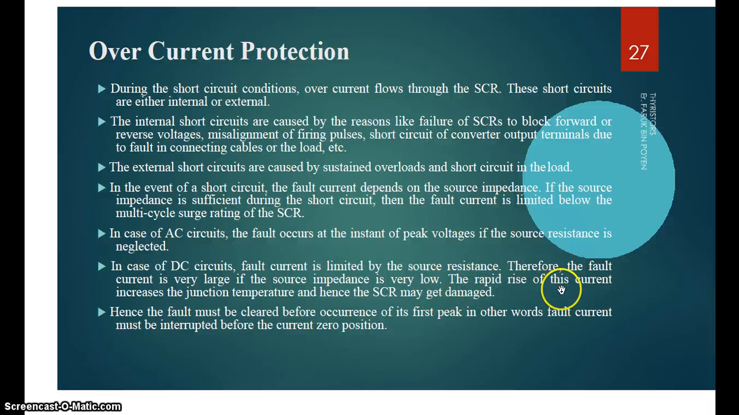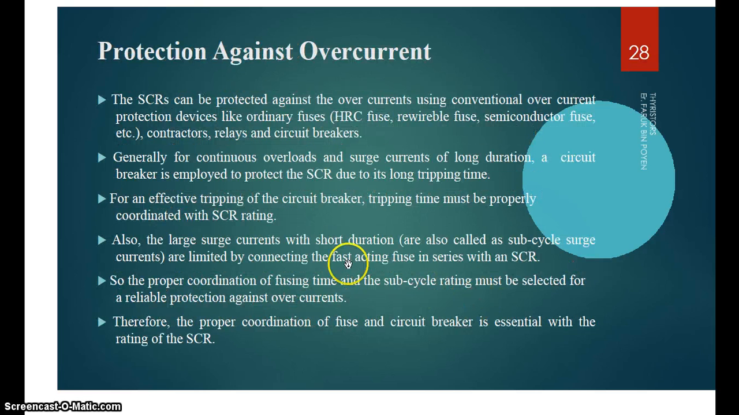The rapid rise of this current increases the junction temperature and hence the SCR may get damaged. Hence, the fault must be cleared before the occurrence of its first peak. In other words, the fault current must be interrupted before the zero current position. Then, protection against overcurrent. The SCR can be protected against overcurrent using conventional overcurrent protection devices like HRC fuse, rewirable fuse, semiconductor fuse, contactor, relay and circuit breaker.